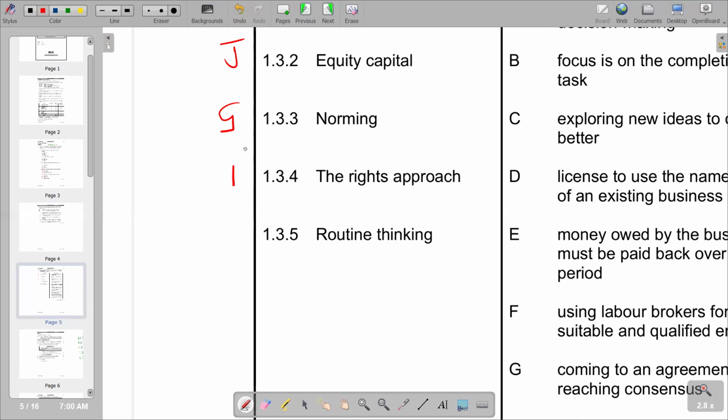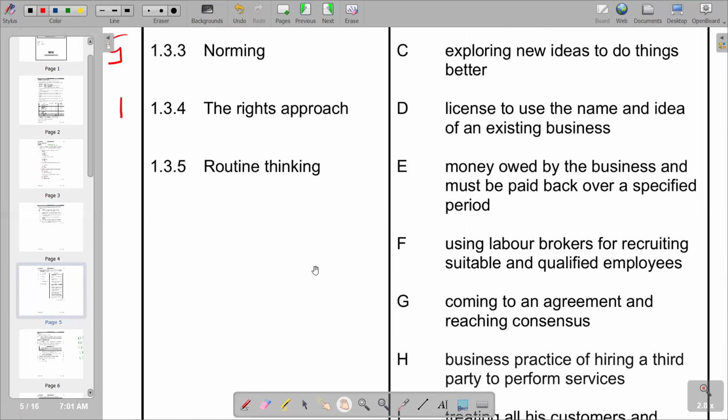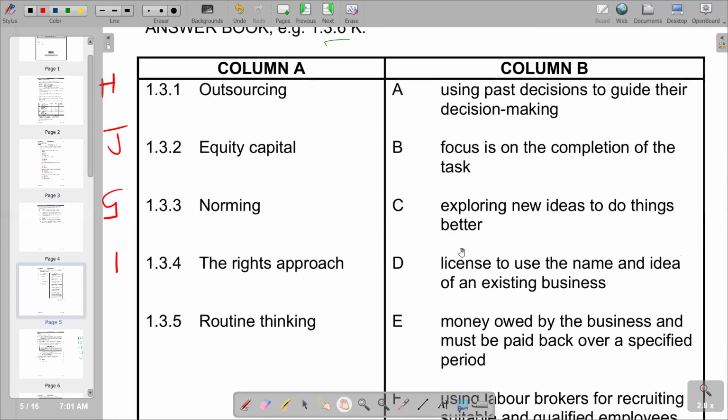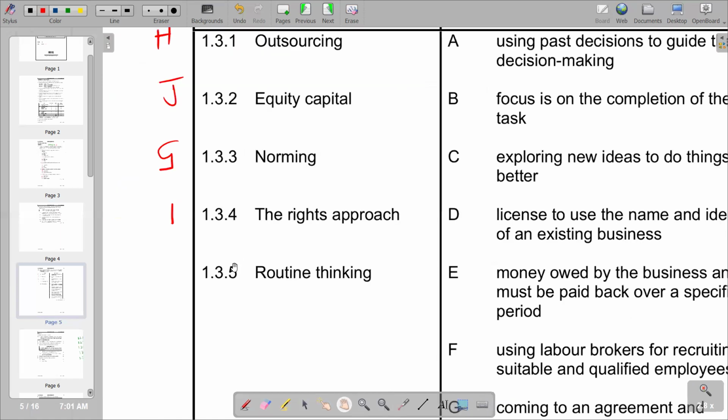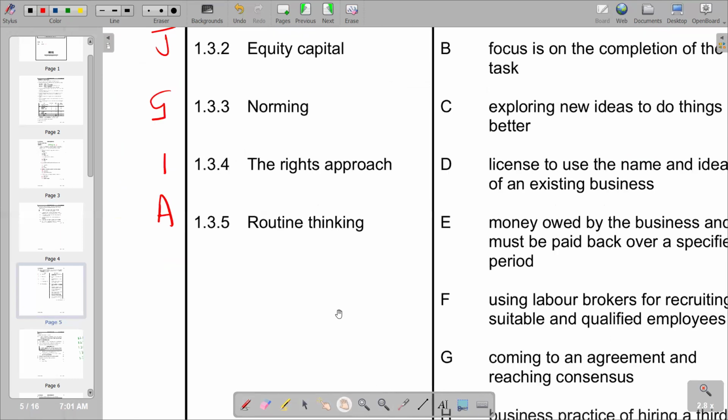So we go to column B, start from the first explanation. If you go to A, saying using past decisions to guide their decision making, this is exactly what we are saying, it's routine thinking. So A is the correct response. So this becomes the last part of our question 1.